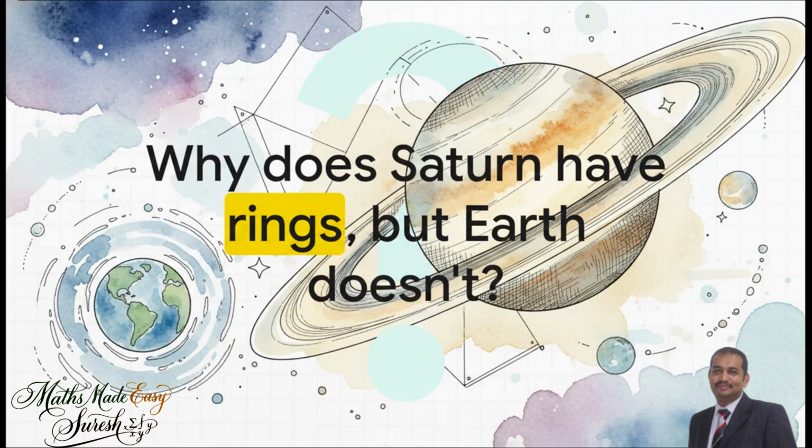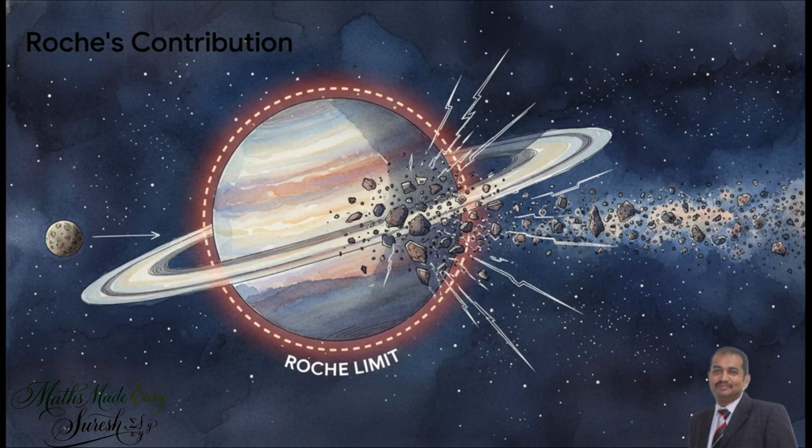It's a question we've all had, right? You see those pictures of Saturn and you're just blown away by those rings. They're gorgeous. But why are they there? Why does Saturn get them and we don't? So, Roche did the math and figured out something incredible. Every huge planet has this invisible danger zone around it, which we now call the Roche limit.